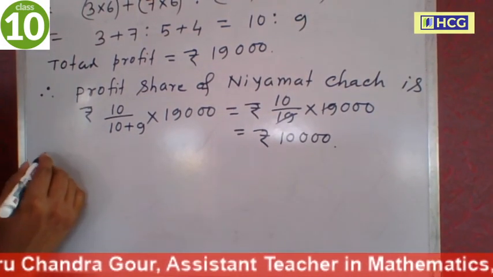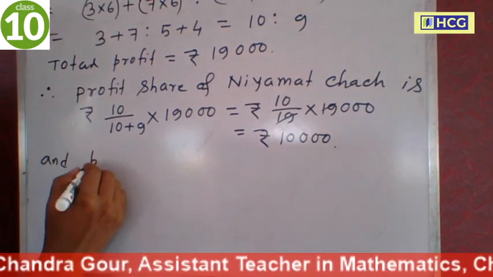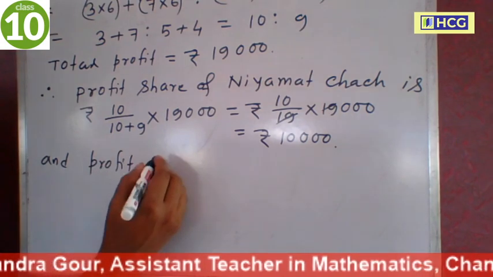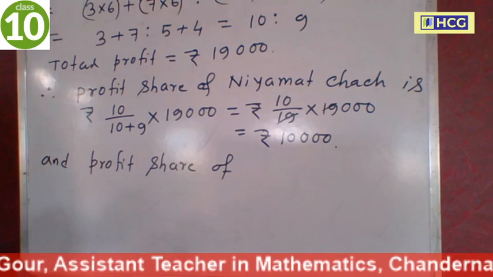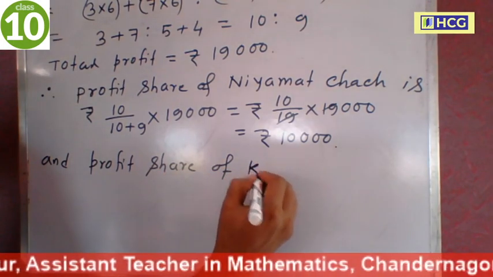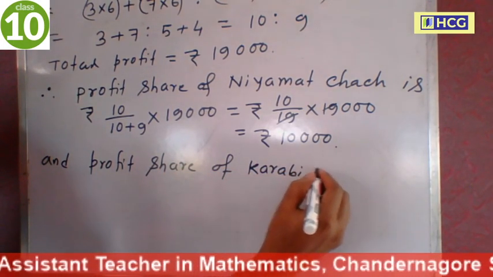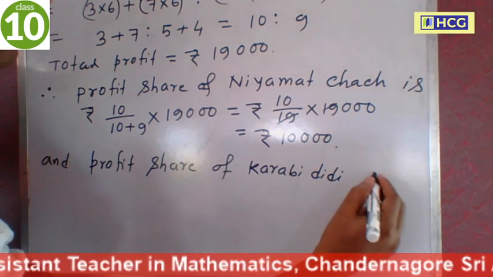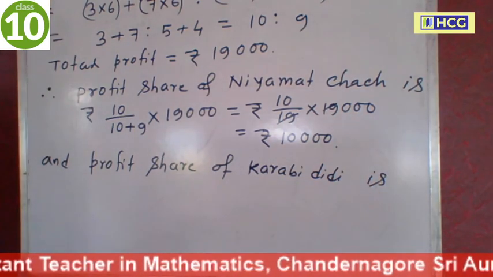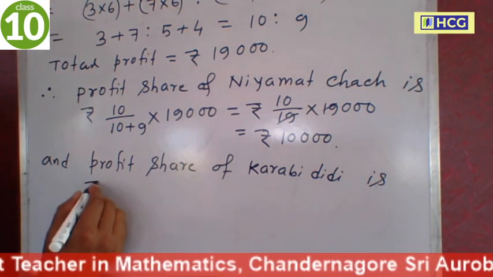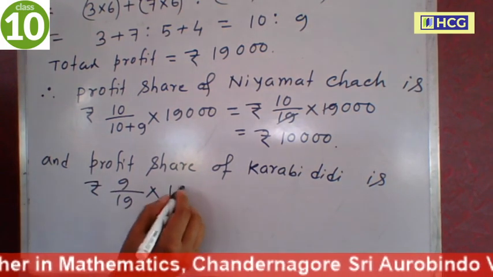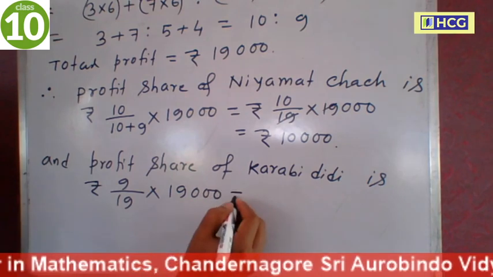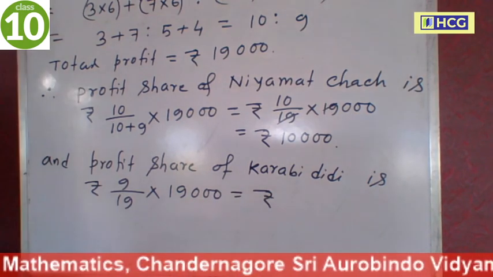and the profit share of Korobi Didi is, the ratio is 10 is to 9, so 9 divided by 10 plus 9 is 19 into 19,000. Now this is equal to